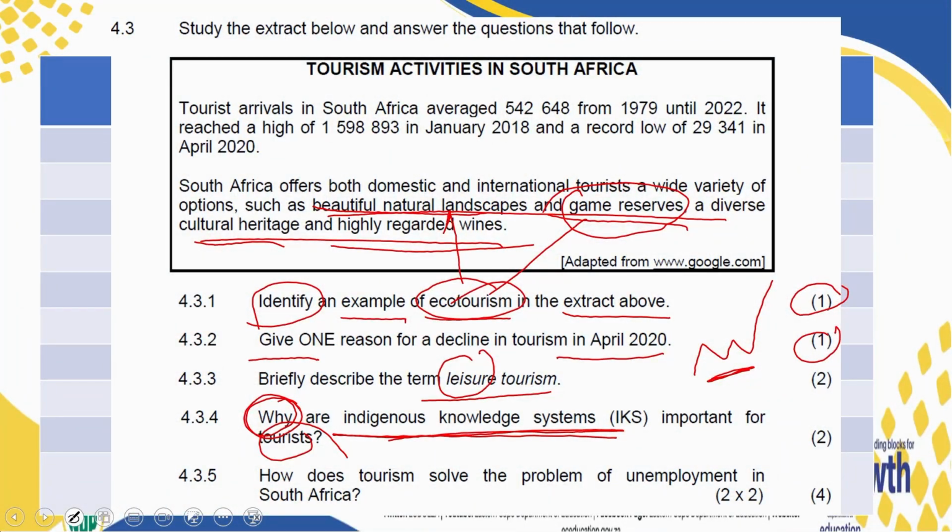And why are indigenous knowledge systems important for tourists? A problem here is not to explain the why part of the question. Rather, most learners have learned the indigenous knowledge systems. They know the definition. Now, how do they answer? They define indigenous knowledge system, but you are not answering the question. The question is saying, why is it important for tourists, these people who are touring? Why is it important for them? So use that definition that you have for indigenous knowledge systems, but twist that information to answer your question.